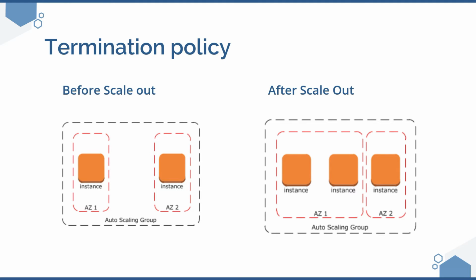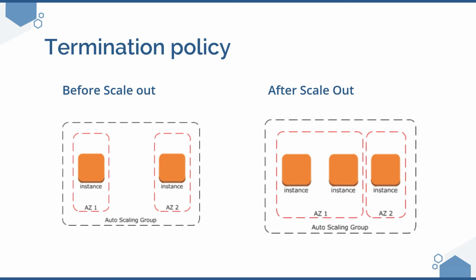So you have 3 instances now, and then your CPU utilization comes down to 30%. You have given a condition that when it comes to a normal situation, just run with 2 instances. So now your autoscaling group has to terminate one of the instances. How will it know which instance to terminate?